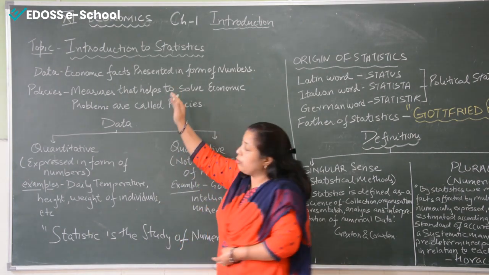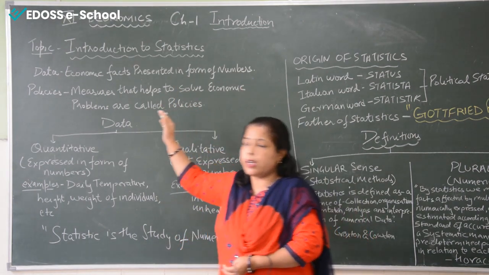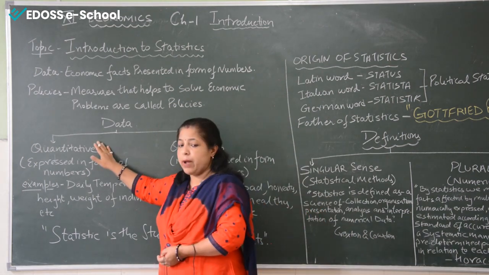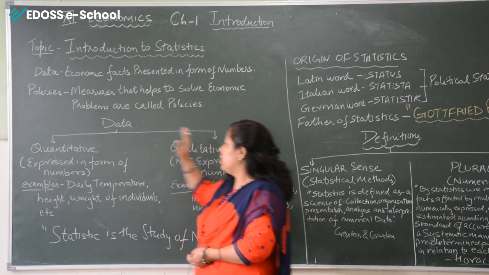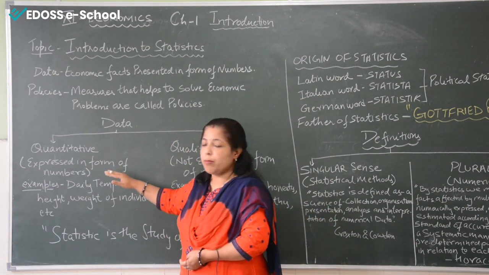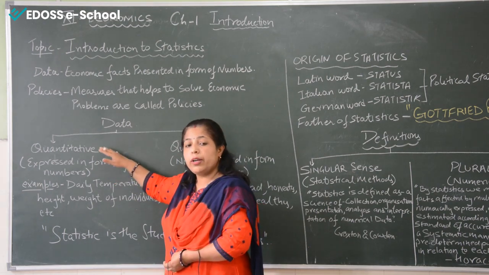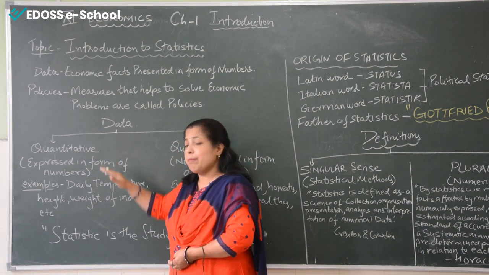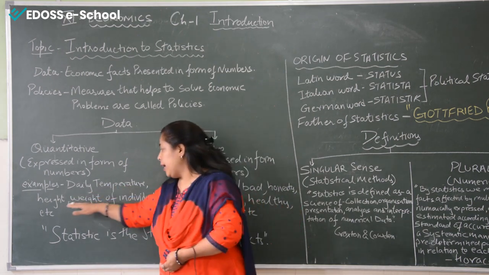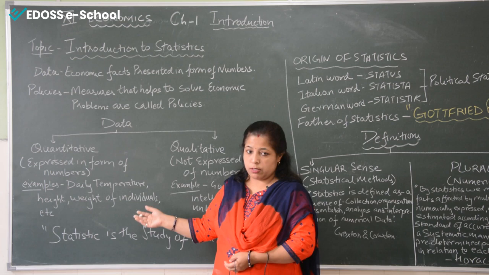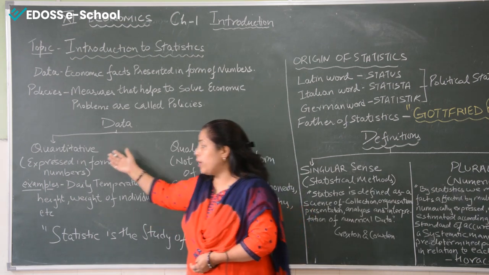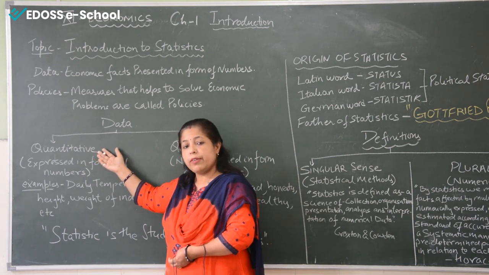Now when we take a look at the higher details of data, here it is. Data is divided into two parts, the quantitative data and the qualitative data. The data, when it is expressed in the form of numbers, is called quantitative data. Examples of such data are daily temperature, height, weight of individuals, data related to population. They are quantitative in nature.